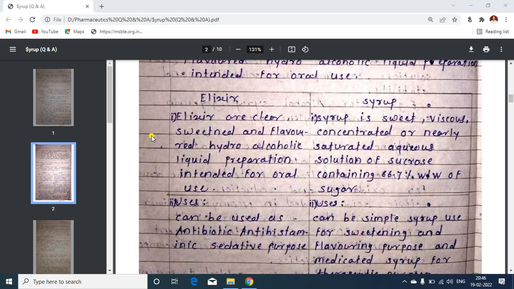And syrups are sweet, viscous, concentrated or nearly saturated aqueous solutions of sucrose. We have seen many times that the concentration of sucrose in the syrup is 66.7% weight of the sugar.